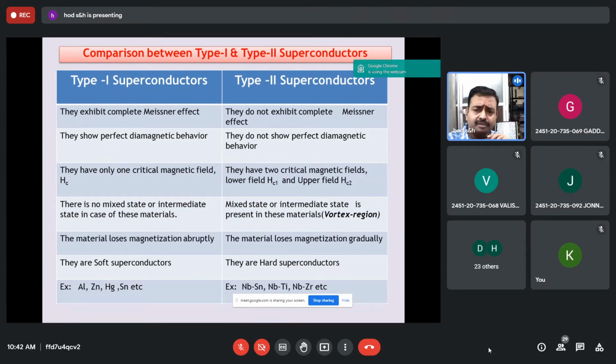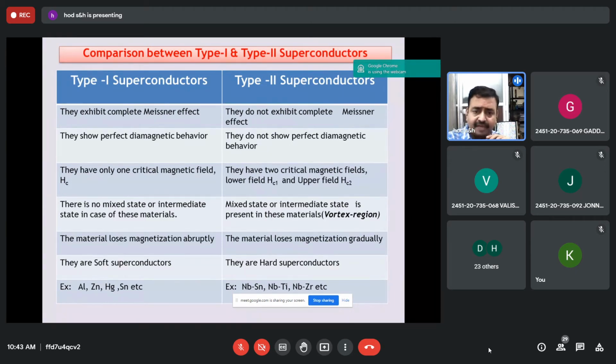Whereas in type 2 superconductors, an intermediate state is available. When the applied field increases past Hc1, which is called the lower critical field, magnetic lines start to penetrate the material, and this penetration continues up to Hc2, which is called the upper critical field. So the material is in the mixed state between Hc1 and Hc2. It possesses both electrical and superconducting properties, which is called the vortex region. And after Hc2, it loses its superconductivity completely. It becomes a normal conductor.